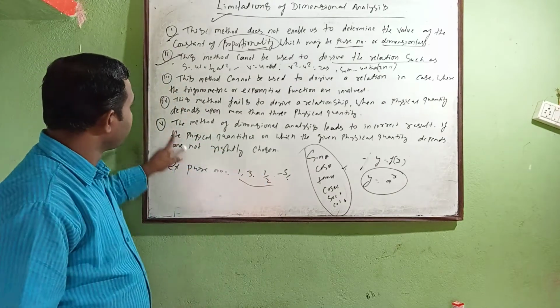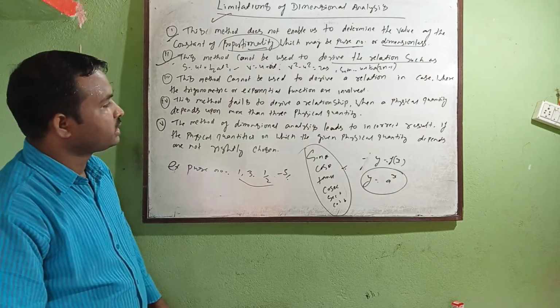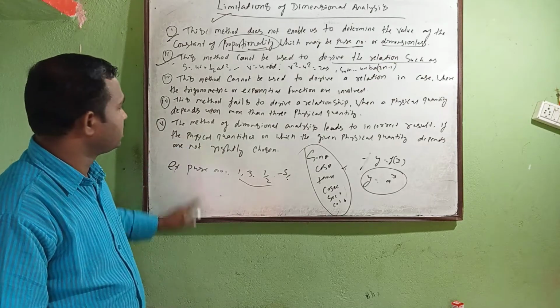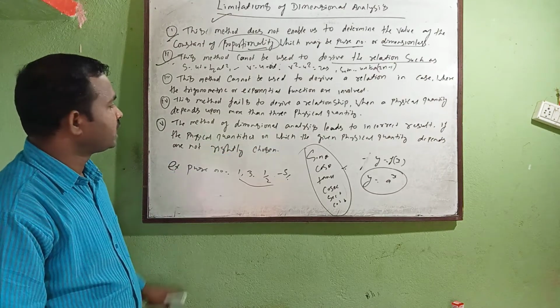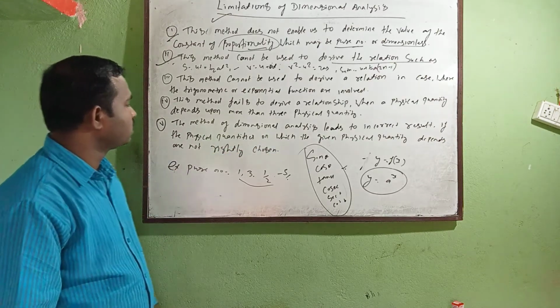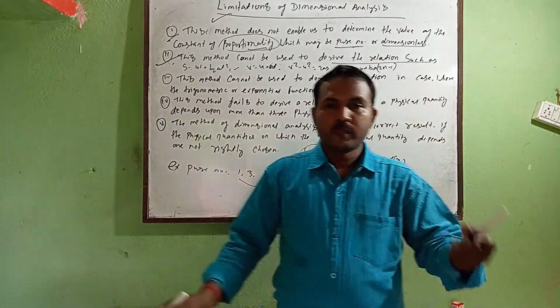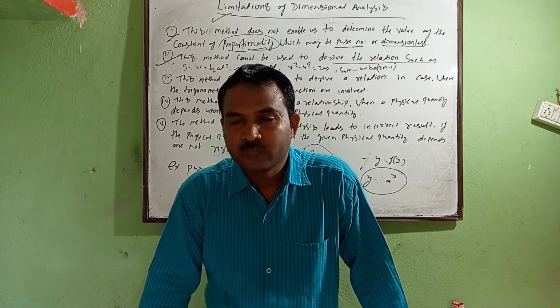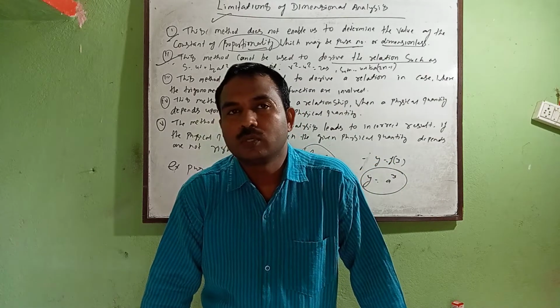Is it correct? Next, the method of dimensional analysis leads to an incorrect result if the physical quantities on which the given physical quantity depends are not rightly chosen. You know that suppose you have an incorrect formula, and if you use this, in that case the correct result cannot be obtained.